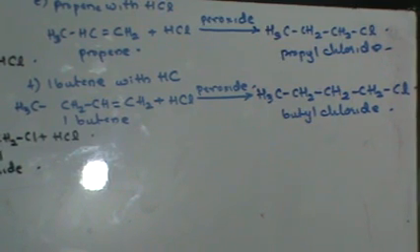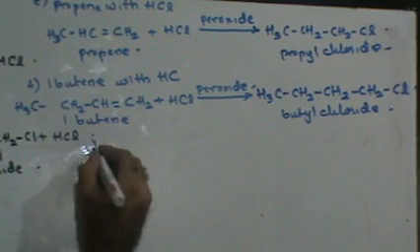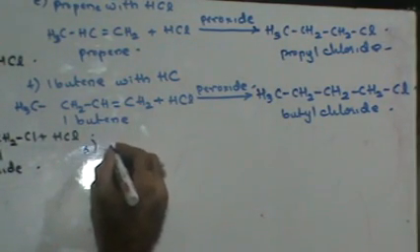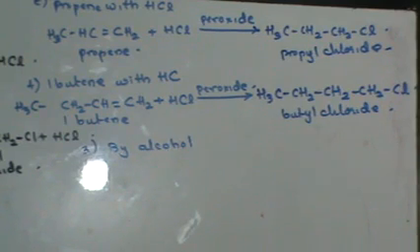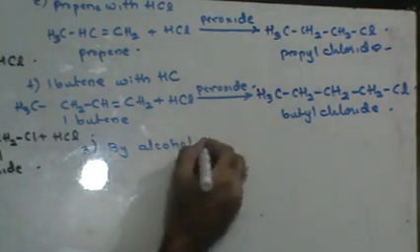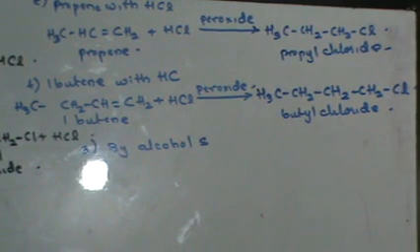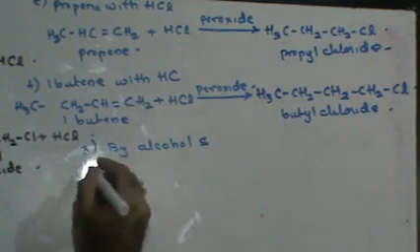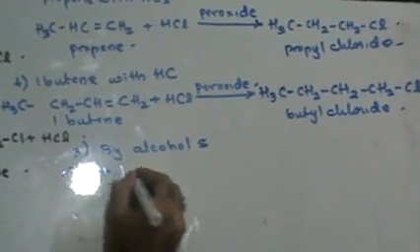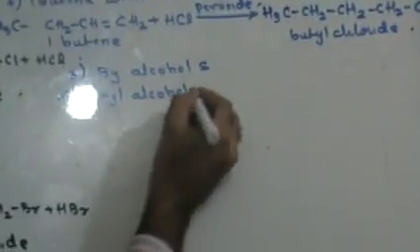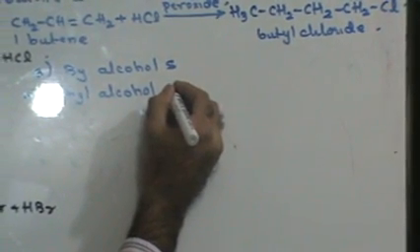Next, let's see the next method of preparation. The third method for preparation is by use of alcohols. Now, alkyl chlorides can be obtained by using alcohol. What happens when ethyl alcohol reacts with phenyl chloride.